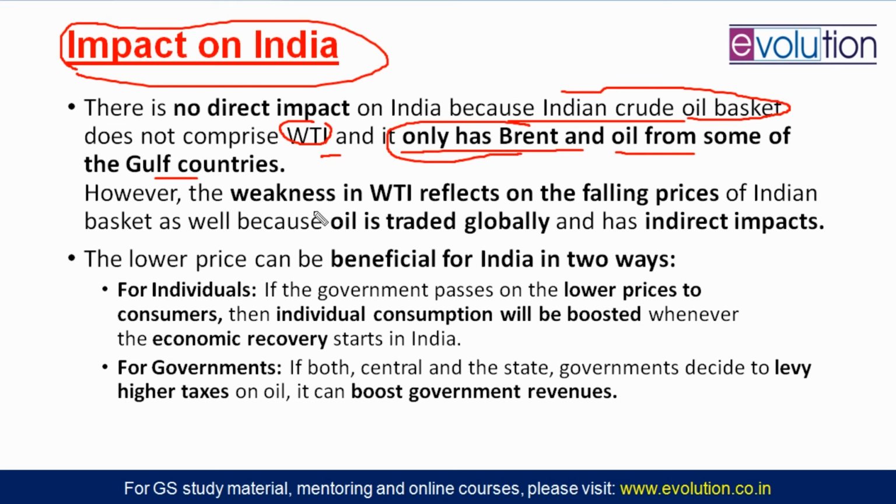But there will be some impact. This will not directly impact India because the Indian oil basket does not have WTI, but there will be an indirect impact, right? If in the USA the oil is becoming very cheap, the pricing is becoming very weak, that will reflect on other countries' oil also. So the Brent crude oil pricing will also be affected. Gulf countries' oil pricing will also be affected, because oil is traded globally, and so it will have indirect impacts.